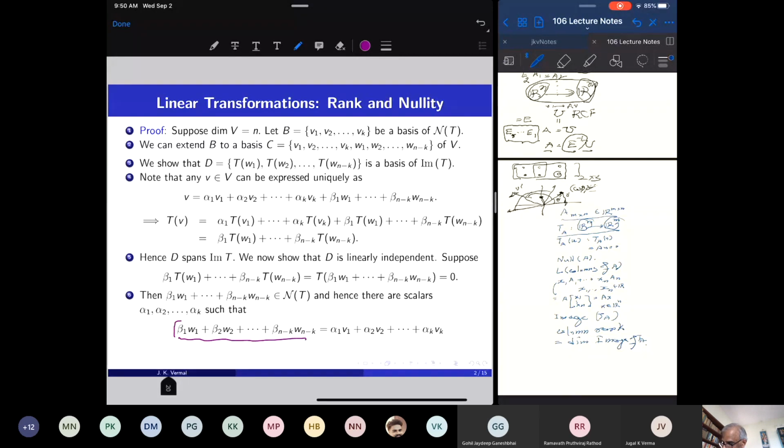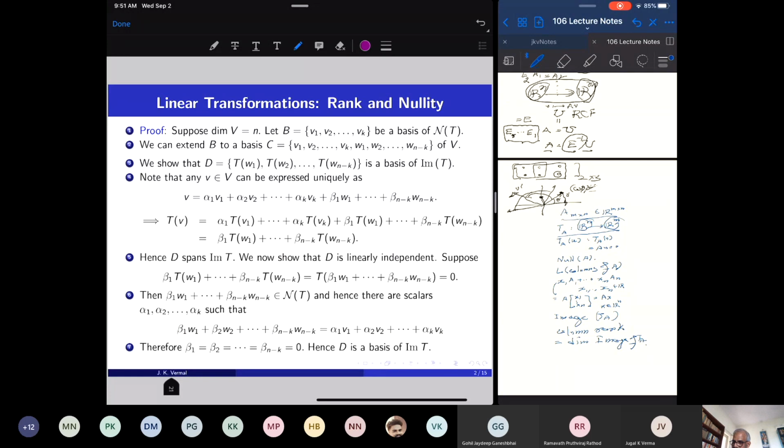But now look at this equation. This gives a linear relation among basis elements of V: V1, V2, up to Vk, and W1 up to Wn minus k, that constitutes a basis. And in a basis, vectors are linearly independent. But this is a linear relation among these. So that implies that all alpha i's are 0 and all beta i's are equal to 0. We wanted to just prove that TW1, TW2, up to TWn minus k are linearly independent. And this equation says that all the beta i's are 0, all alpha i's are 0. And that proves the linear independence of the set D.